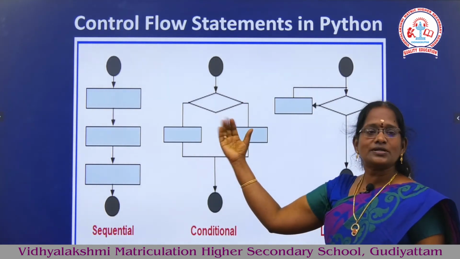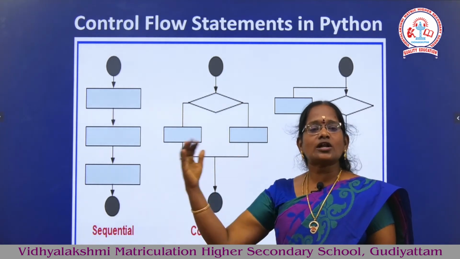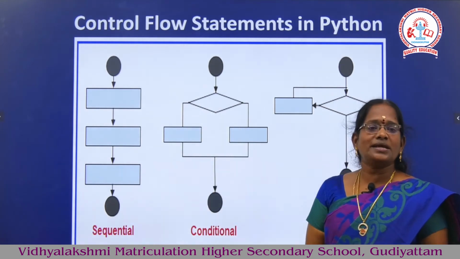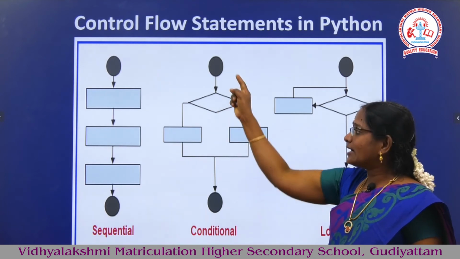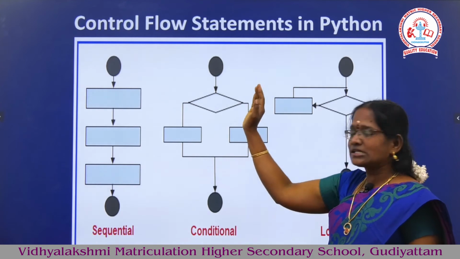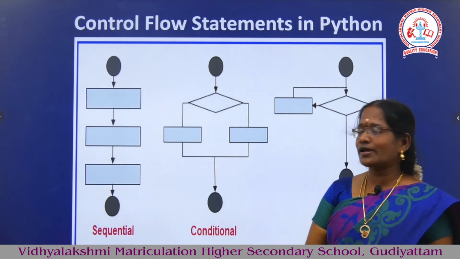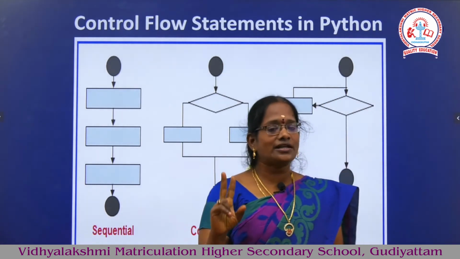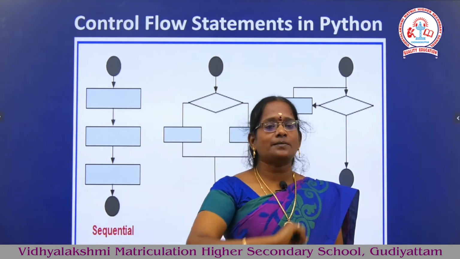Another type is called a conditional statement. Conditional statements are otherwise called alternative, branching or decision making statements. Here we enter a condition. If the condition is true, the first true part is executed. If the condition is false, the second part starts to execute. So this is called a conditional statement, which is divided into alternative, branching or decision making statements.